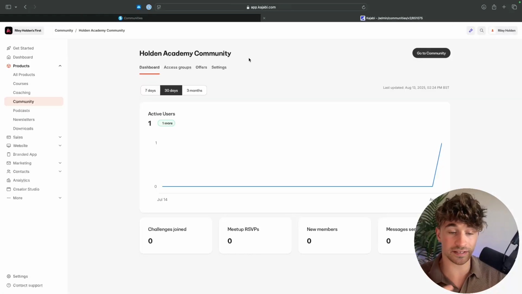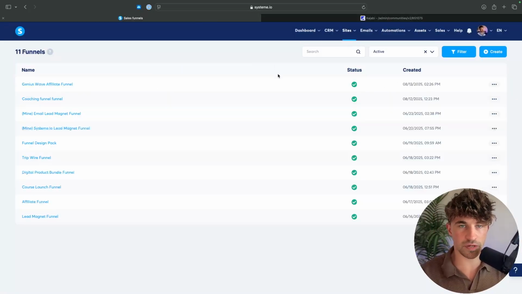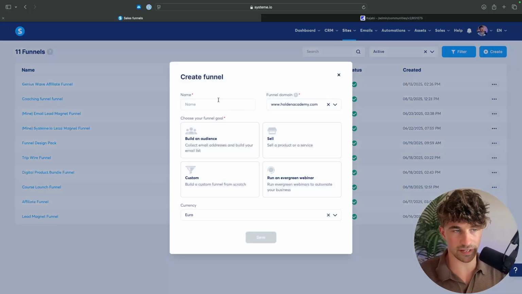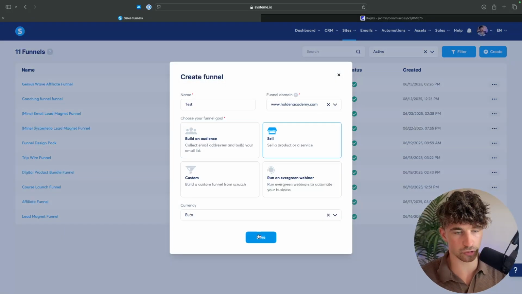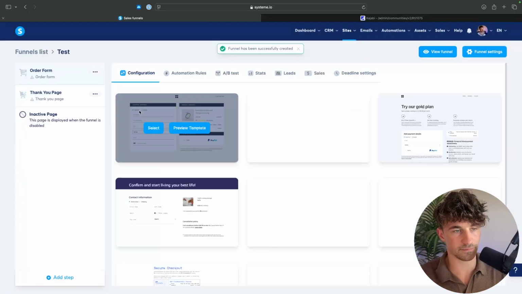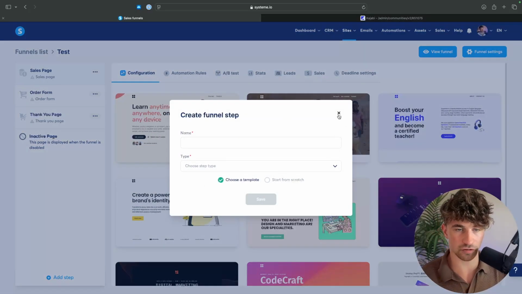There is actually one thing that I think System.io does a lot better than Kajabi in, and this is funnels. System.io is fantastic at funnels. Kajabi, not so much. So what we can do, if I come into here and I create a new funnel, we'll just call this test funnel right here. Let's say we want to sell a product. We can go in here and click on save. We can then come in and with this funnel, it comes with a sales page, an order form and a thank you page. And then we can add more funnel steps down here.